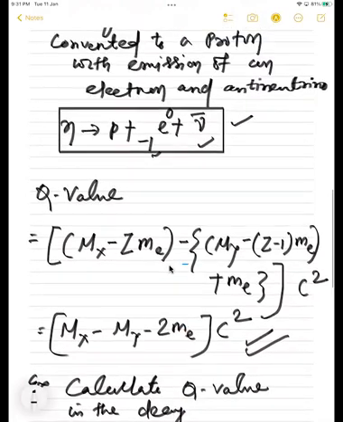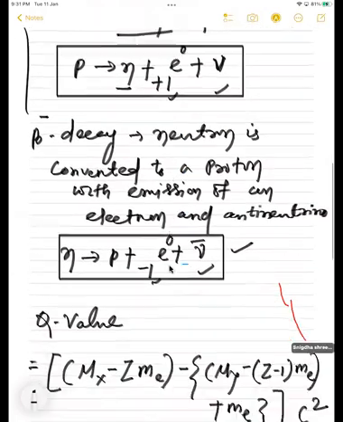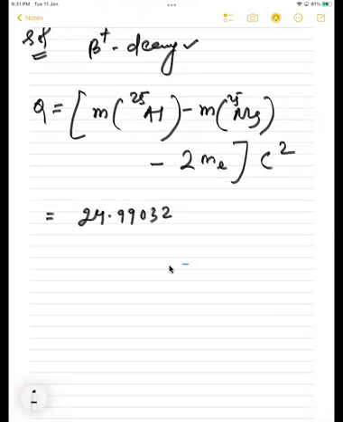Here you see this equation: X, Y, proton, neutrino and Q value, right? Getting or not, students? Yes, sir. Let's find the atomic mass unit. The atomic mass unit of this aluminum is 24.99032 atomic mass unit, minus magnesium 24.985839, right? Minus 2 times the mass of electron.